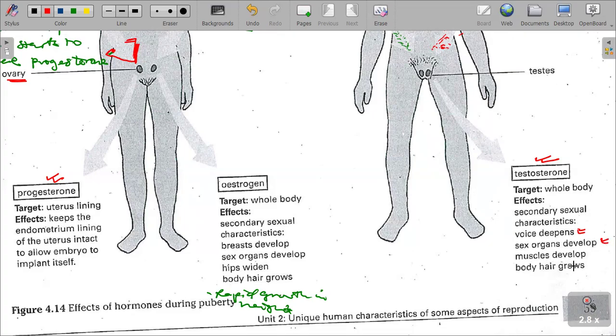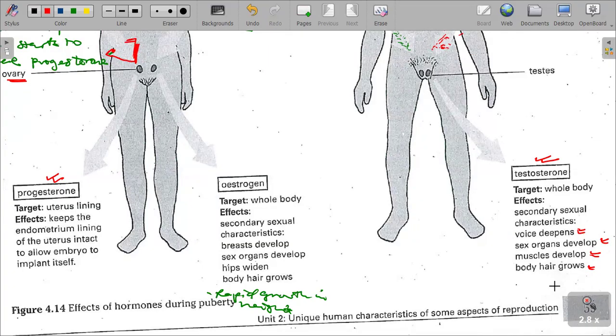We have the muscles also develop, pubic or body hair growth, the widening of the shoulders. We also talk about the penis and the testicles increasing in size. These various characteristics are called secondary characteristics development.